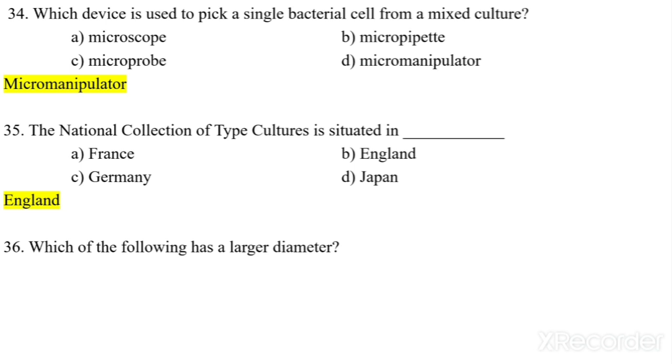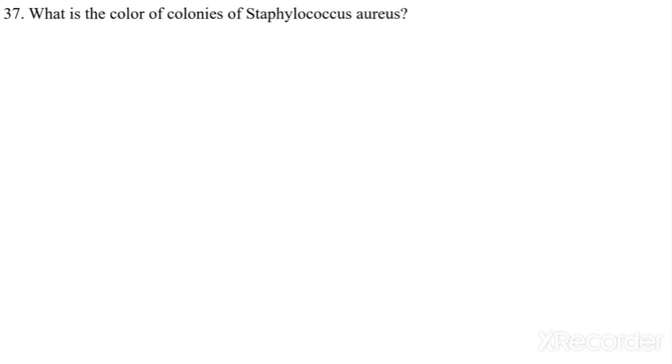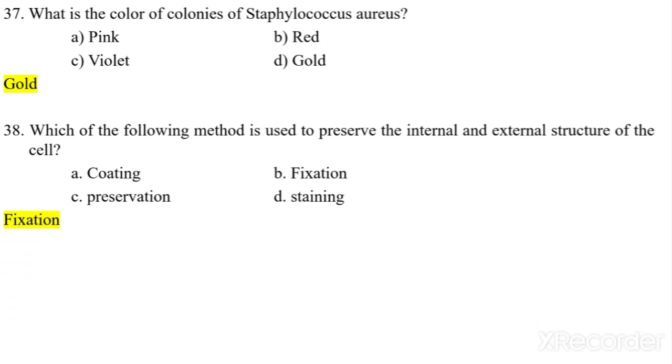Which one of the following has a larger diameter? Well spread colonies, crowded colonies, younger colonies, or old colonies? So well spread colonies have the larger diameter. What is the color of colonies of Staphylococcus aureus? Pink, red, violet, gold. So gold is the color of Staphylococcus aureus colonies. Which of the following methods is used to preserve the internal and external structure of the cell? Coating, fixation, preservation, staining. So fixation is used to preserve the internal and external structure of the cell.